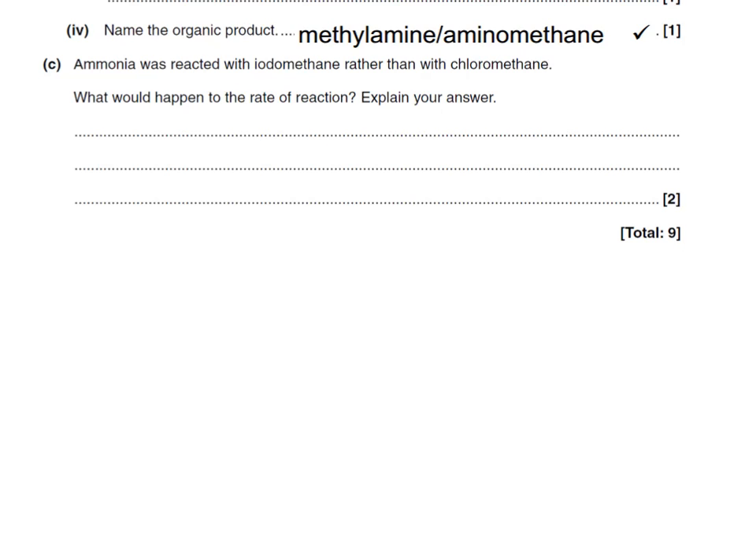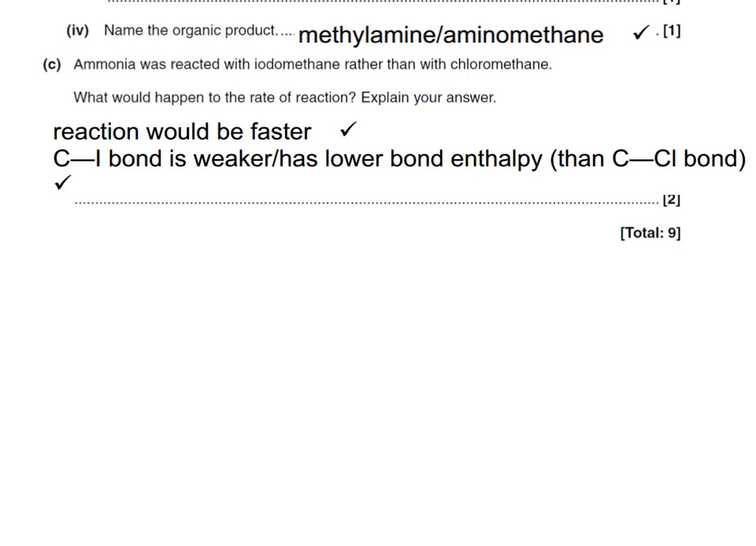Name of the organic product. As there is only one carbon in the product, it will be a methyl, and there's one NH2 group, therefore amine. Equally, you could call it methane because it has one carbon atom with one amine group, giving it the name aminomethane. What would happen to the rate of reaction?